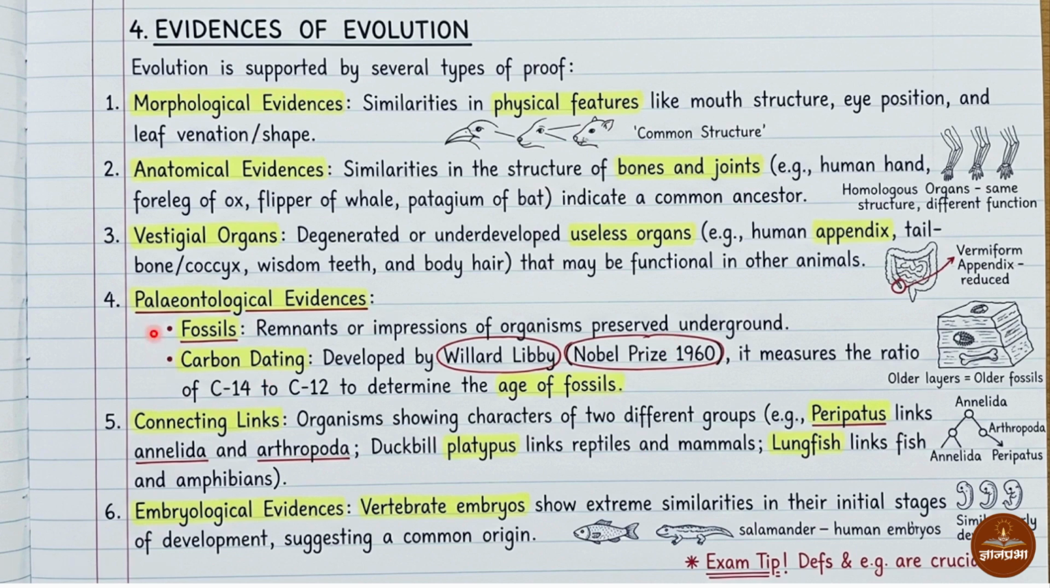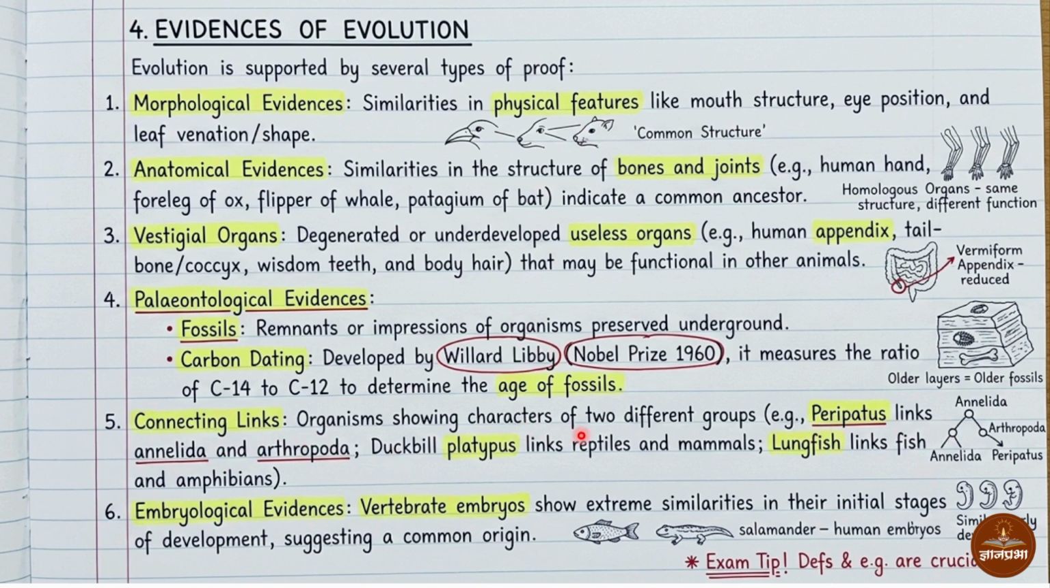And carbon dating, this concept also has to be considered here. Carbon dating is the process which determines the age of a fossil, and this carbon dating process was discovered by the scientist Willard Libby, who was the Nobel Prize winner in 1960. Carbon dating scientist name is Willard Libby. Fifth evidence of evolution is a connecting link.